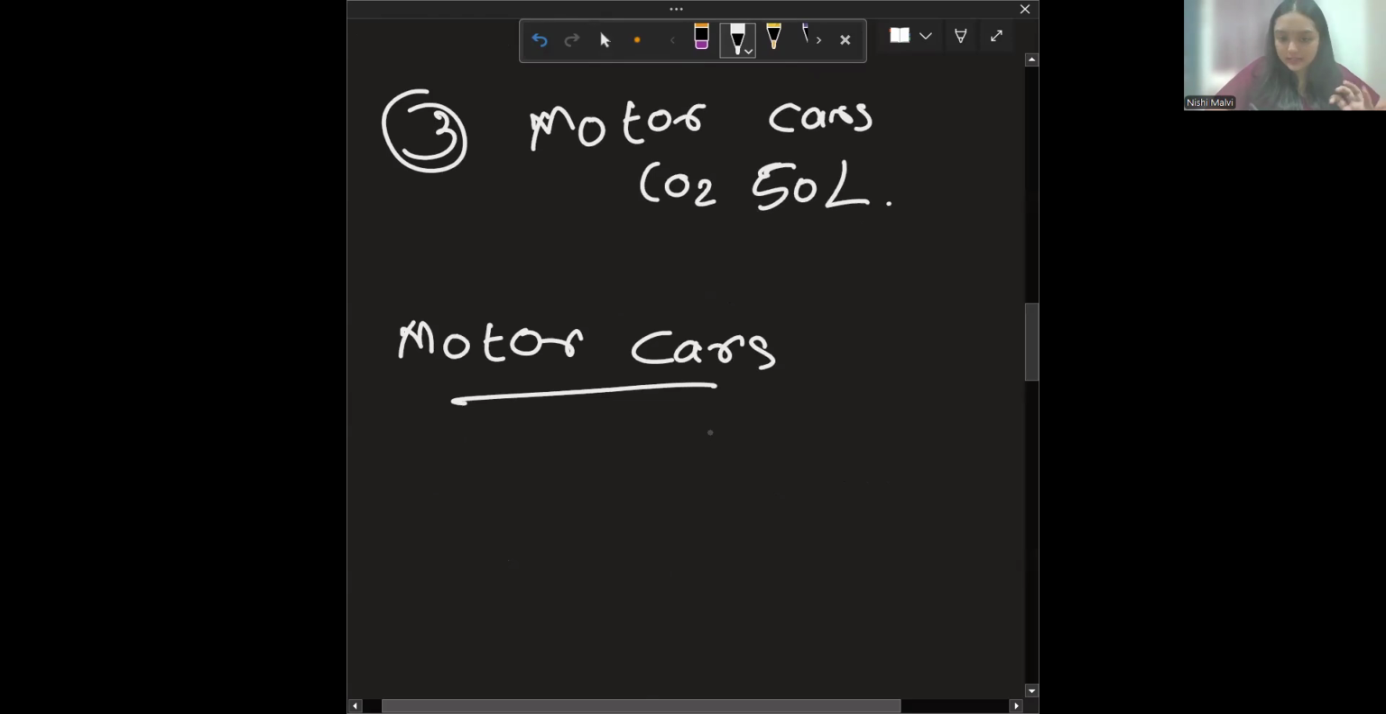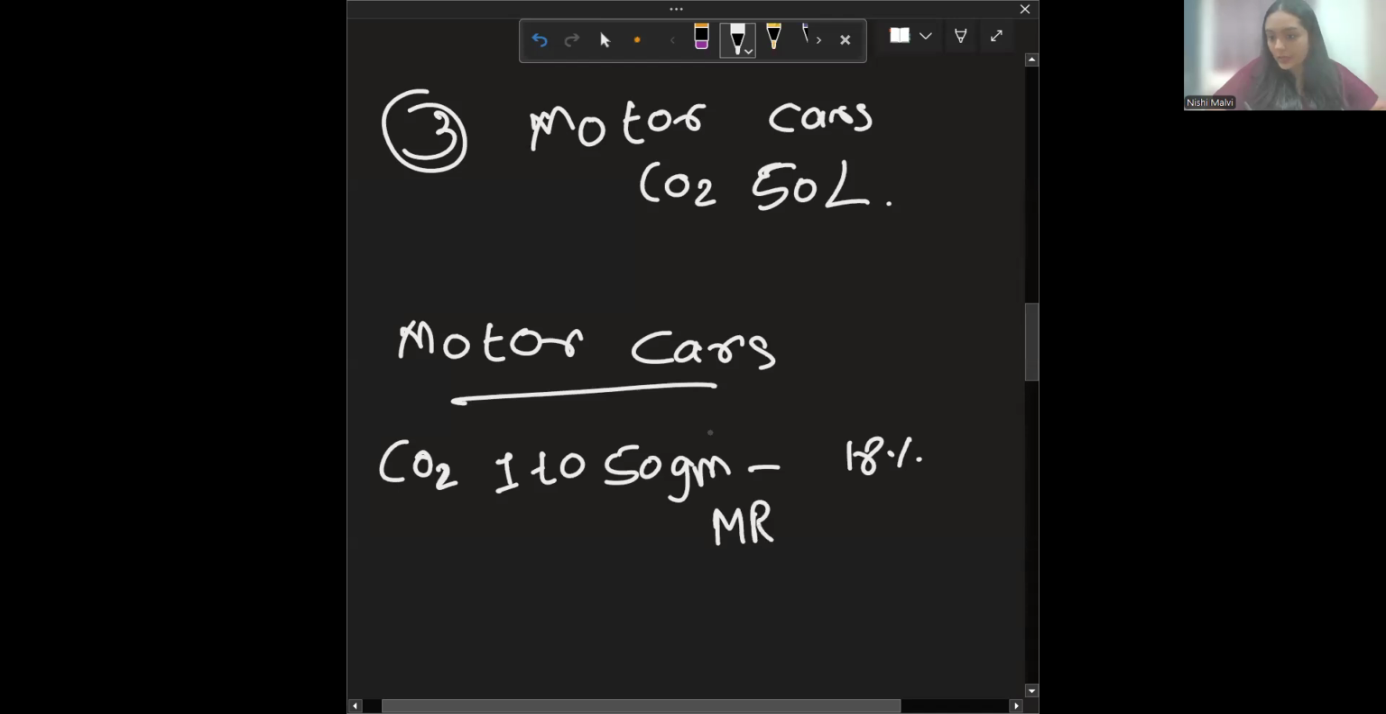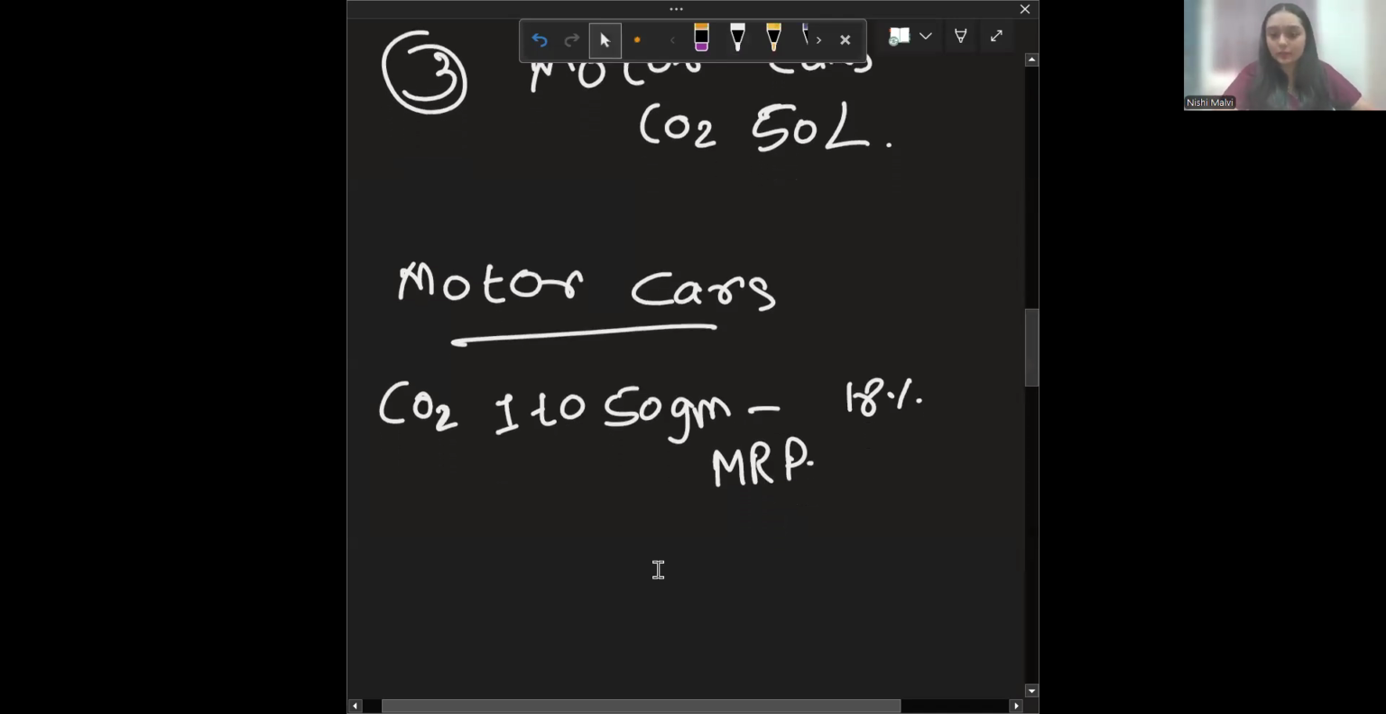There's a classification given. So for motor cars, if the CO2 emission is between 1 to 50 grams, then it falls under the main rate pool, where 18% allowance is given, which is MRP, right? Main rate pool. Whenever 18% allowance is given, that is a main rate pool asset.